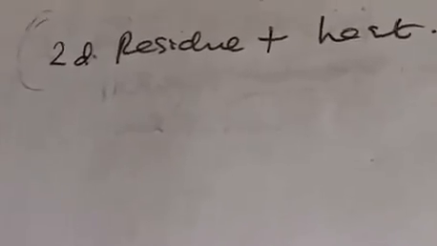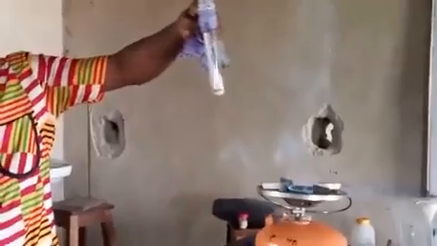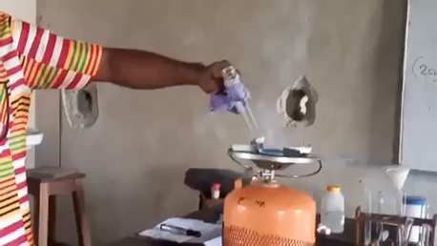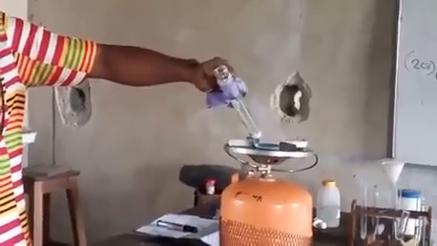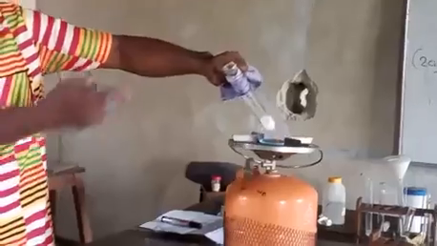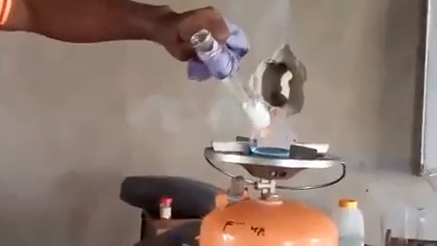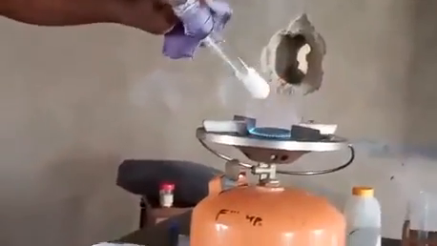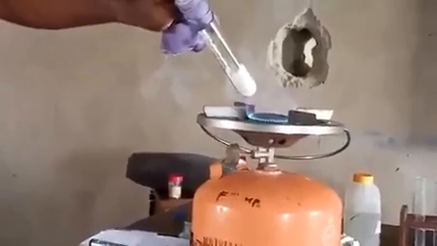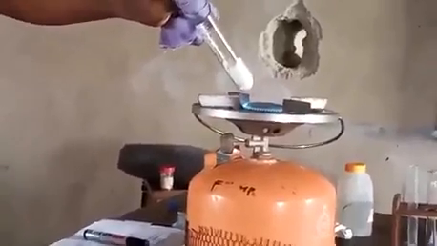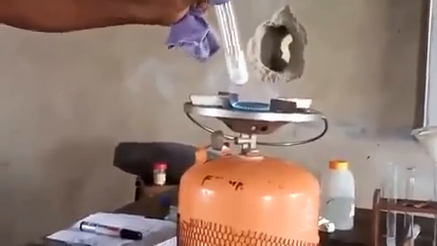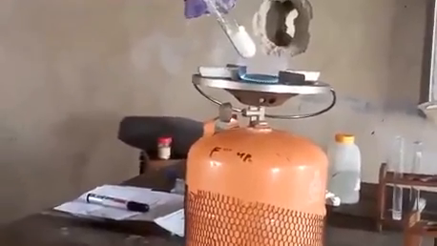Okay, so go to the experiment. The residue, we want to heat it over the Bunsen burner with no reagent inside it. When you observe, you come closer, you see that the gas is coming out, the colorless, odorless gas. That gas is still the same carbon 4 oxide coming out. To test for the gas, as we did before, you connect the gas to lime water. But we don't have to do it again since we have done it before. We'll heat the residue to see what happens.